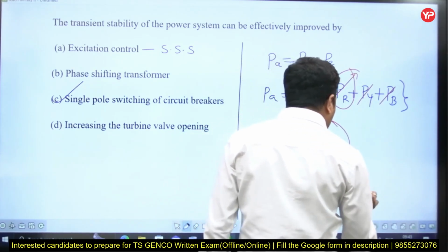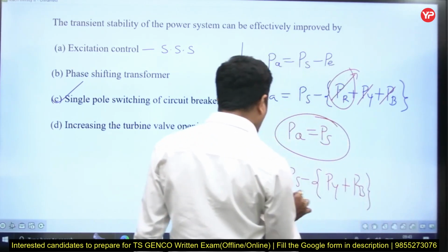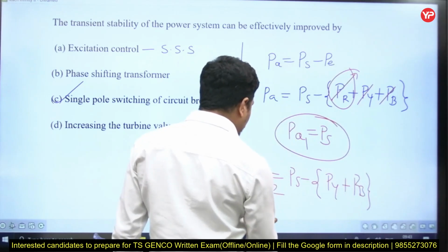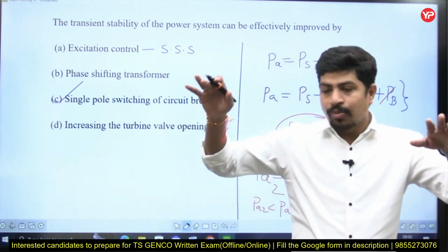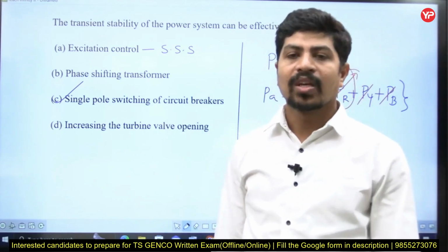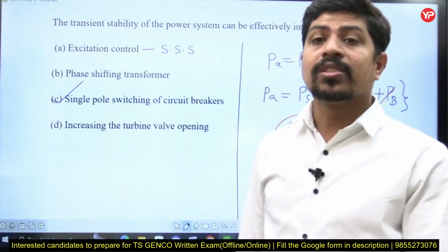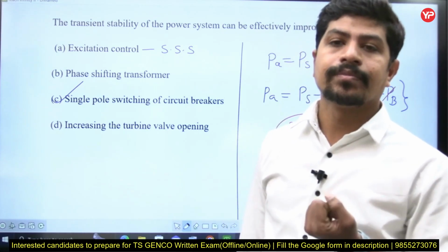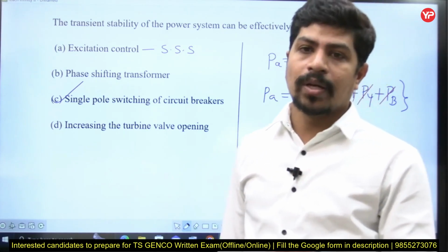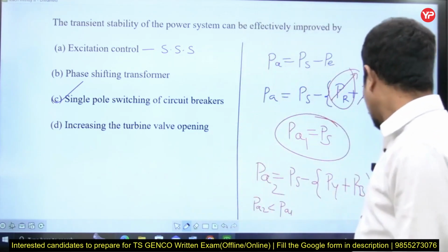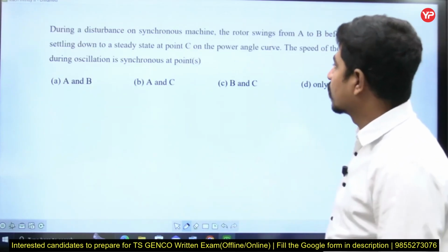So PA2, I call this, and this is PA1. PA2 is less than PA1, therefore acceleration will decrease. There is a possibility for the system to attain good stability, right? Therefore we are going to choose a single pole circuit breaker instead of a three pole circuit breaker. Let's go for the next question.